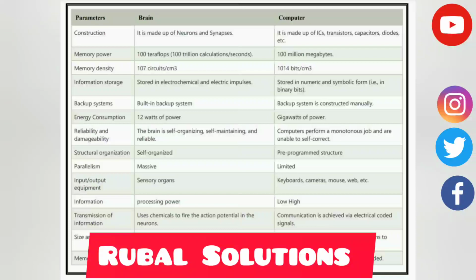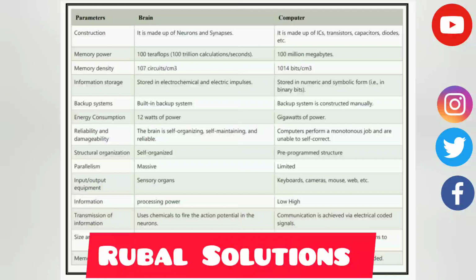The brain is self-organizing, self-maintaining, and reliable. Computers perform a monotonous job and are unable to self-correct. Structural organization. Brain is self-organized. Computer has a pre-programmed structure. Parallelism. Brain is massive and computer is limited. Input-output equipment. Brain has sensory organs. Computer has keyboards, cameras, mouse, web, etc.